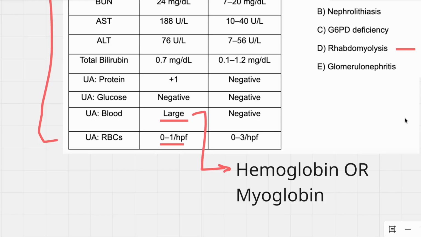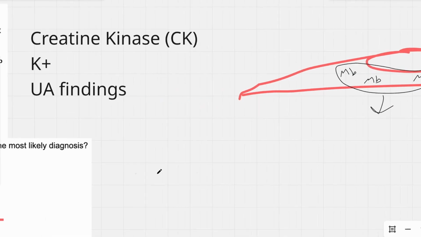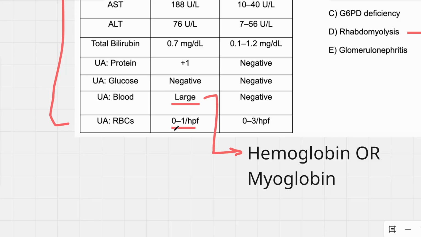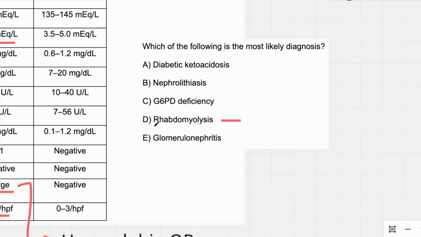So when our muscle cells die, all right, let's come over to this picture here. So this is our muscle cell. We've got our myoglobin, we've got our creatine kinase, and our potassium. If this cell dies, all of these contents are going to spill out into the extracellular space, and that's why they'll be elevated. We don't look for myoglobin in our labs, but we can see it on a UA like this with elevated blood, but no red blood cells. Please put that on Anki. Never forget it. You will get many questions right because of it. So the correct answer is this patient had a seizure and they went into rhabdomyolysis, which explains why they're diffusely tender everywhere. The correct answer is D.